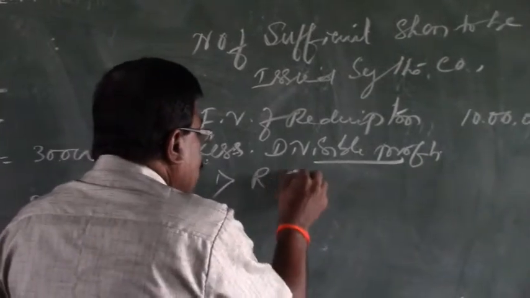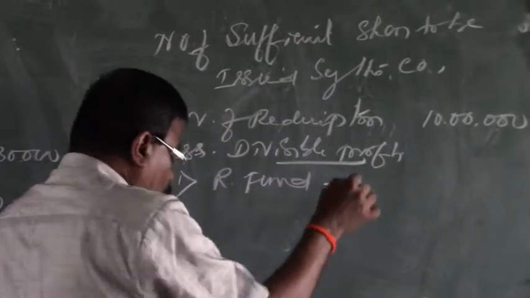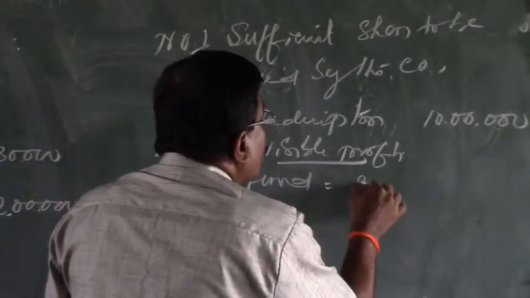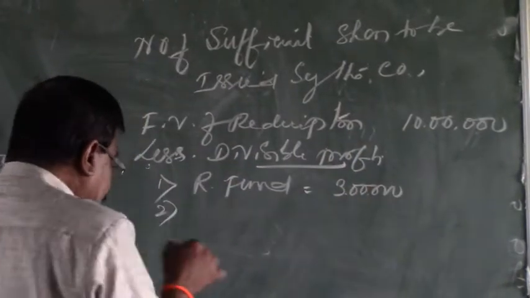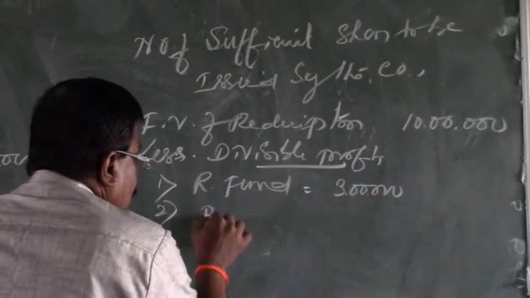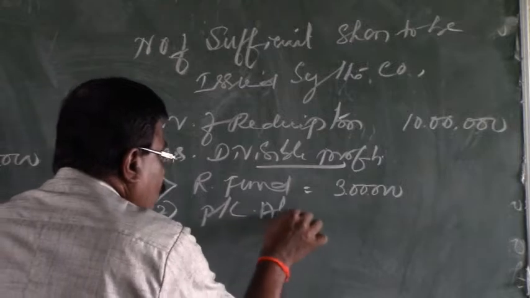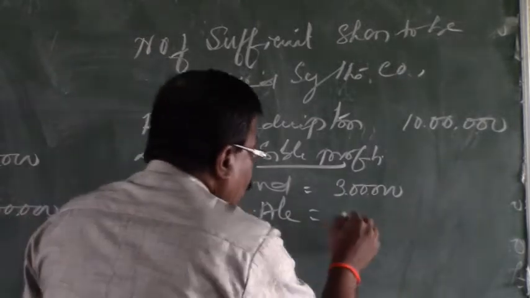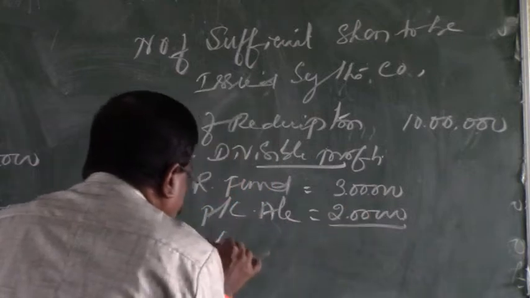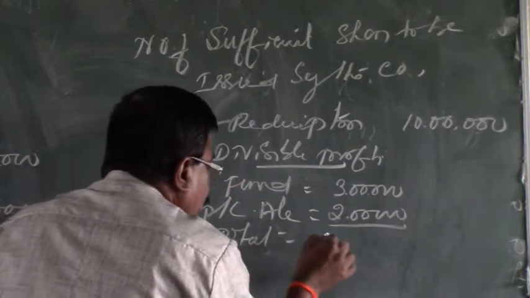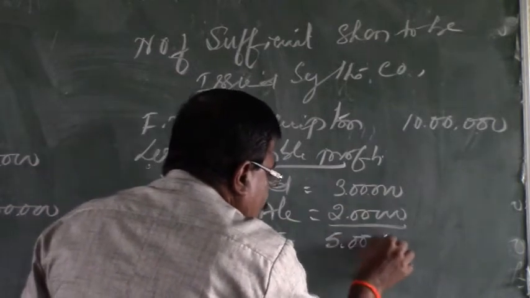One is the reserve fund, the amount of which is rupees 3 lakhs. And the second is the P&L account, the amount of which is rupees 2 lakhs. So the total divisible profits available for this purpose is rupees 5 lakhs.